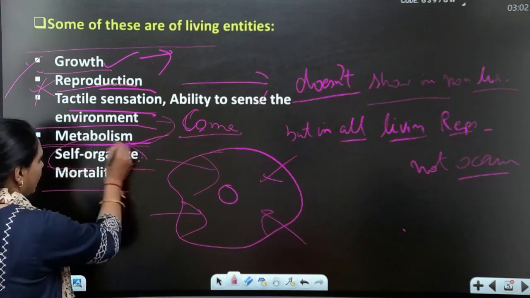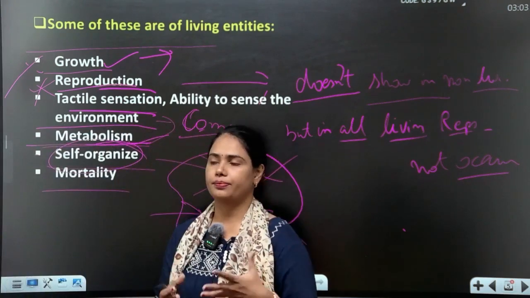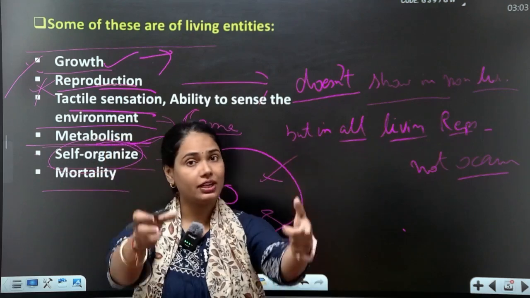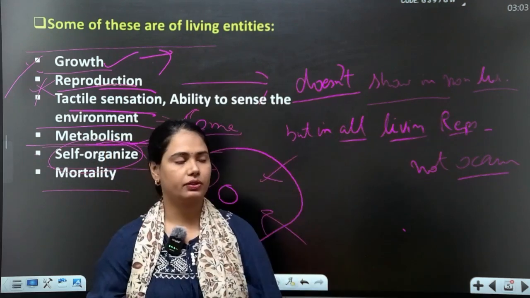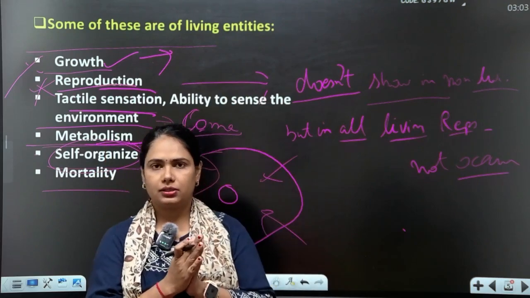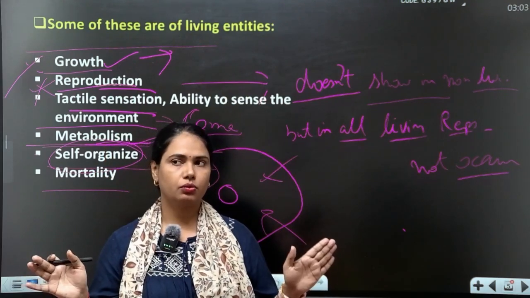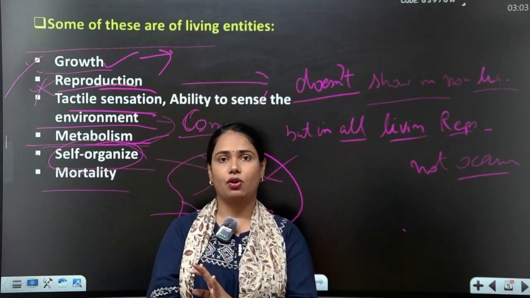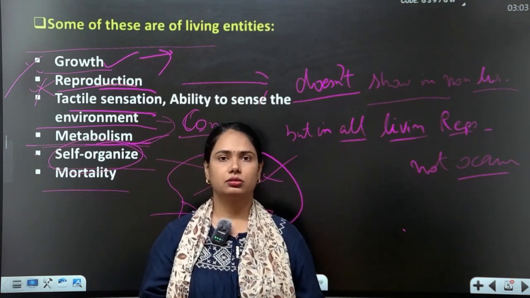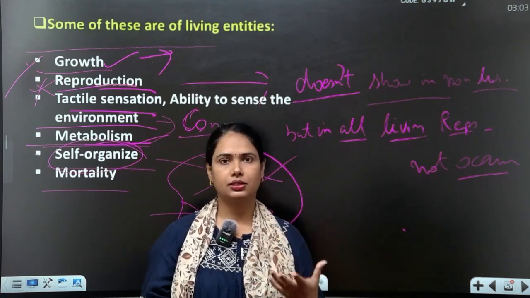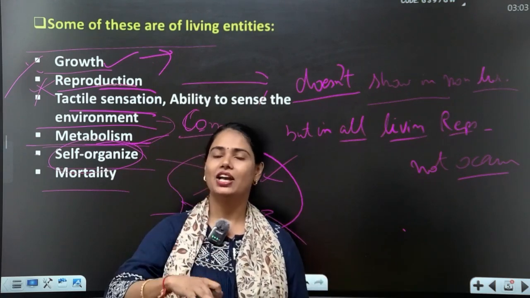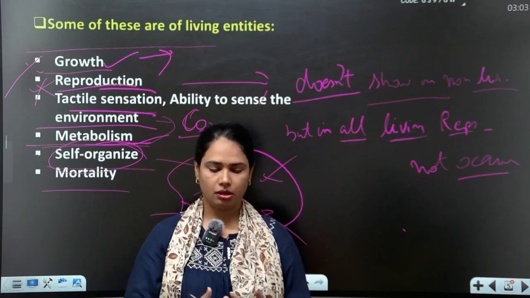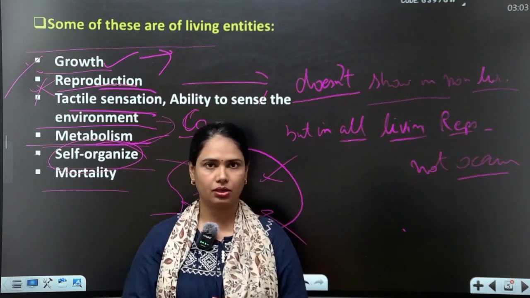Now, self-organization. What do you mean by self-organization? Self-organization means self-consciousness. Yes, students, self-consciousness, which is very, very important. Your awareness. What is awareness? You are aware of everything happening in your surroundings. Human is the best self-organized being, very conscious. If anybody is talking in that room, you can listen. Or if anybody crosses by your side, you don't see, but you imagine somebody is coming or going.